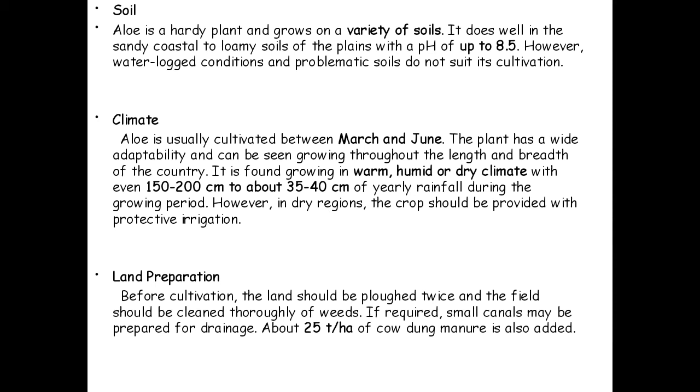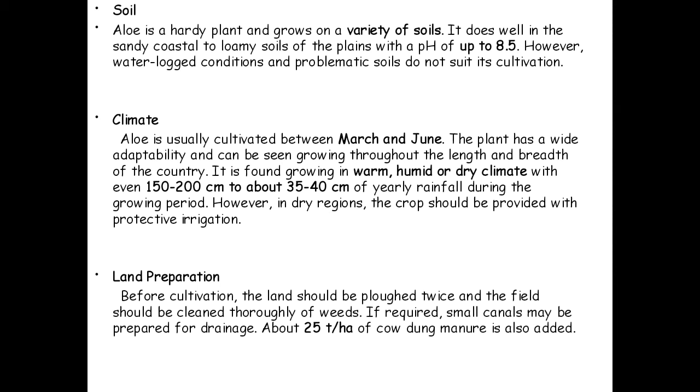Regarding the climate, aloe is usually cultivated between March and June. The plant has a wide adaptability and can be seen growing throughout the length and breadth of the country. It is found growing in a warm, humid or dry climate with even 150 to 200 centimeters to about 35 to 40 centimeters of yearly rainfall during the growing period. However, in dry regions, the crop should be provided with protective irrigation.